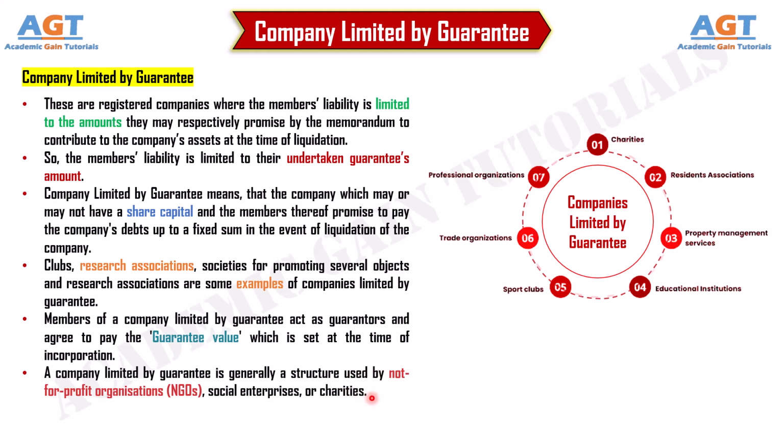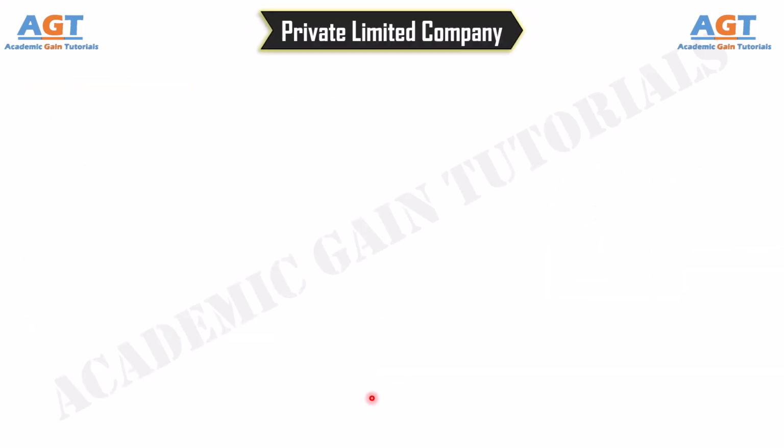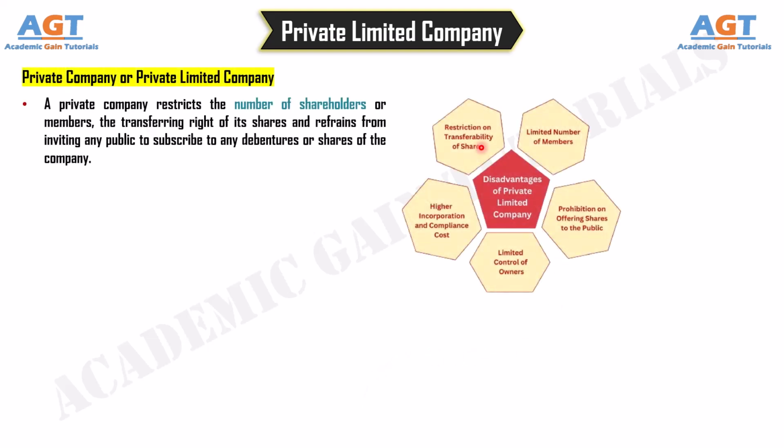Based on the number of members, companies can be classified as private company or private limited company and public company or public. Number 1. Private company or private limited company. A private company restricts the number of shareholders or members, the transferring right of its shares, and refrains from inviting any public to subscribe to any debentures or shares of the company.